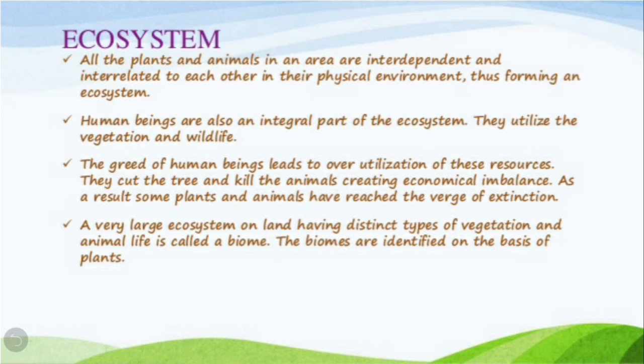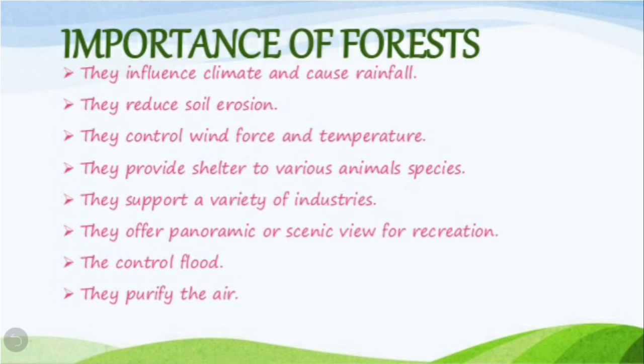A very large ecosystem on land having distinct types of vegetation and animal life is called a biome, and biomes are identified on the basis of plants. So, ecosystem also plays an important role in the growth of the vegetation, as we all know that the plants and animals are interdependent and interrelated to each other, and thus they form an ecosystem.